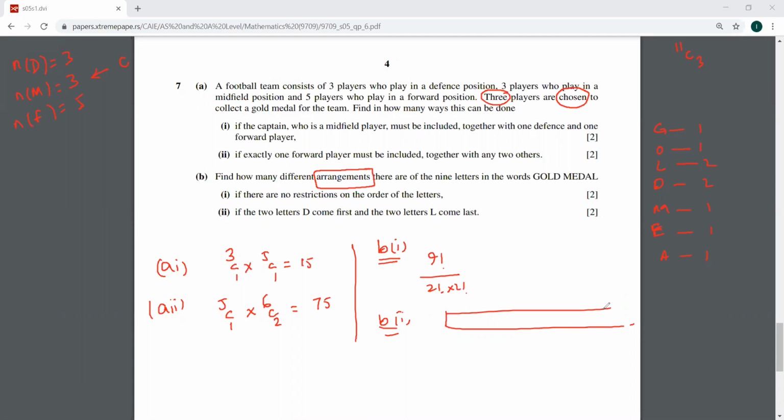The D's are fixed here and the L's are fixed here, so we have 5 slots to be filled with the 5 letters. So this is simply 5 factorial.